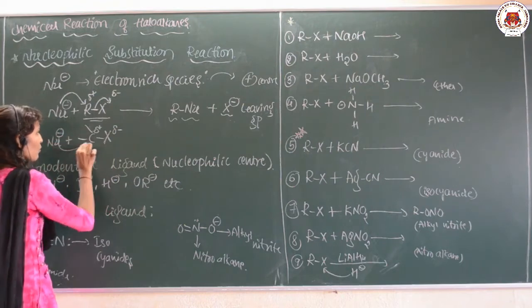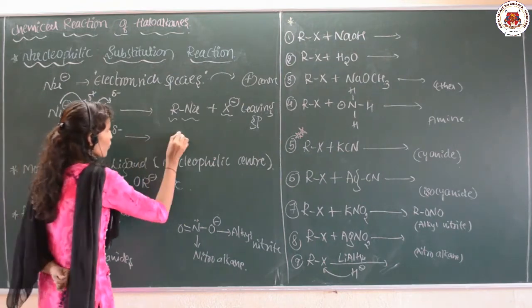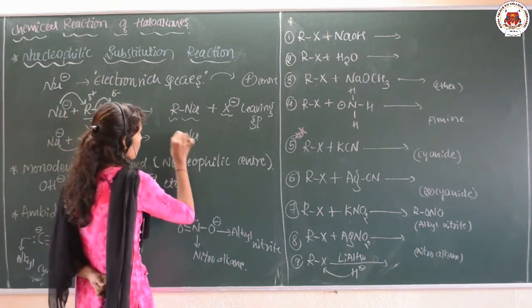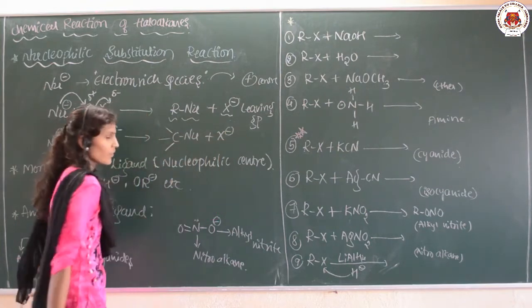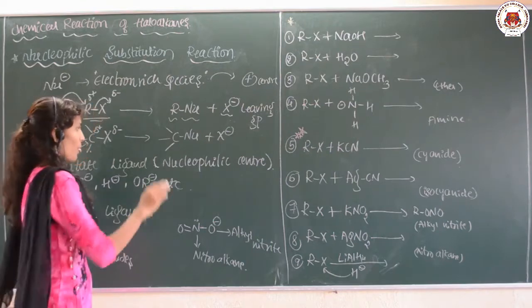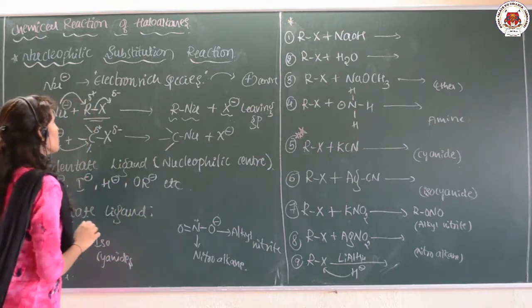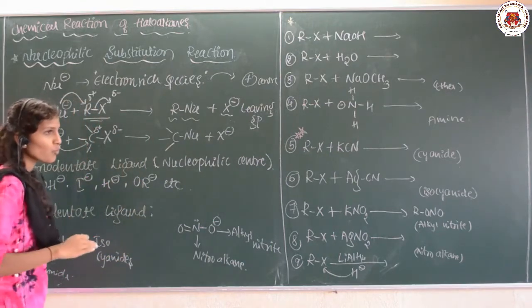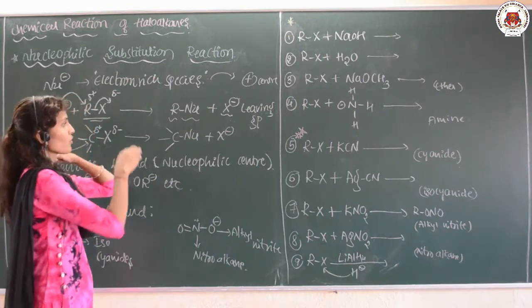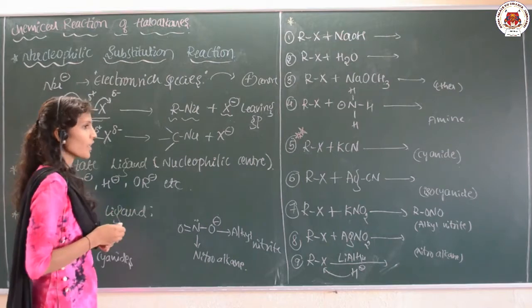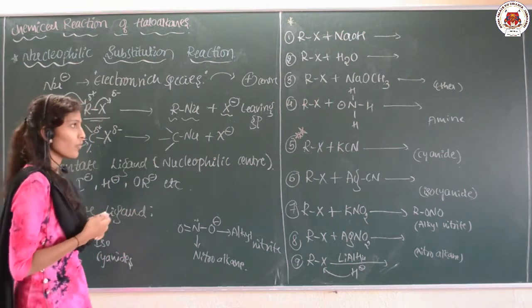Definitely the nucleophile will attack the carbon and form C-Nu plus X minus. Okay. So, this is how the nucleophilic substitution reaction takes place. We are going to study this reaction in examples in depth.